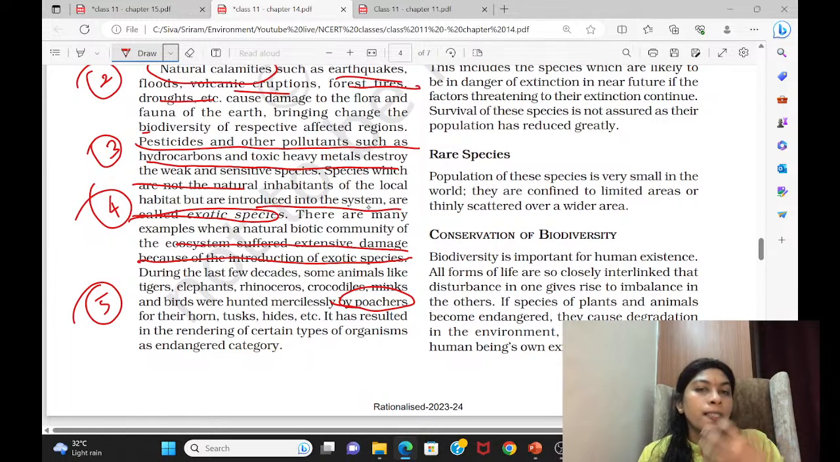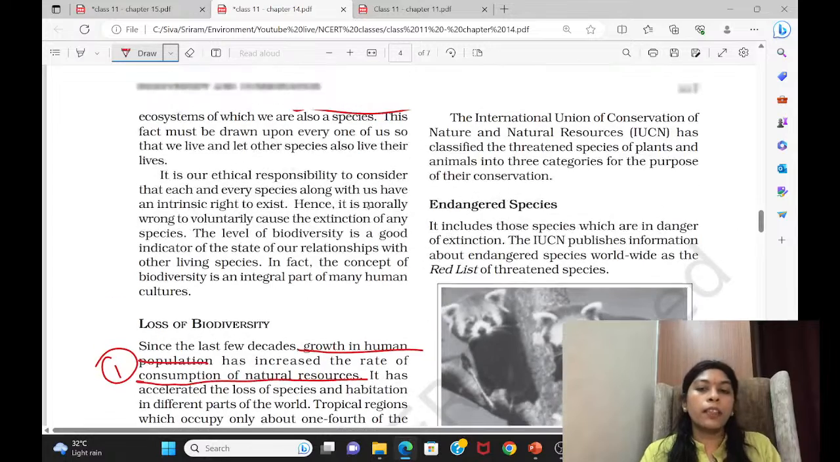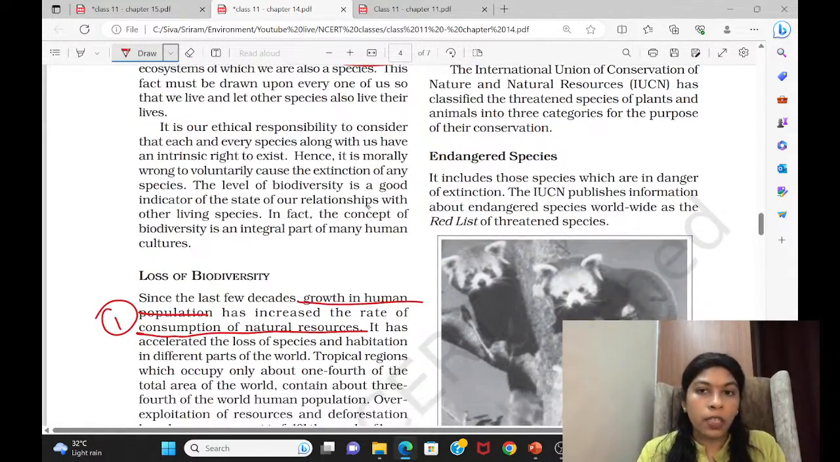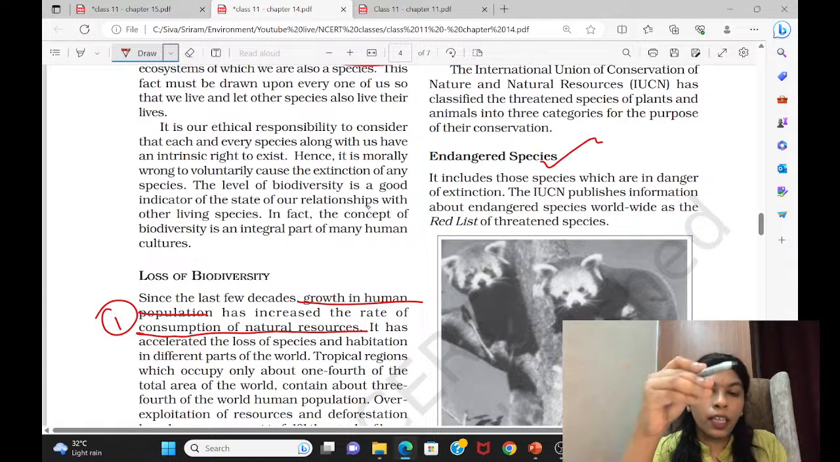They're killing for musk from the musk deer, tusk from the elephant, skin of crocodiles, skin of red pandas. Like this, we are trying to take the skins, and even the skin and fur of the deer, for which they are hunted down, poached, and then we are bringing them to the endangered category or even extinction. According to the IUCN, there are several categories, but here they have given endangered species only, not critically endangered.